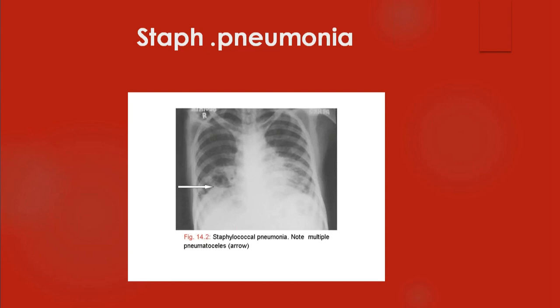You can see the staph pneumonia here. In the right lower zone, there is an air containing space that is called pneumatocele. It is surrounded by a zone of consolidation. So the diaphragmatic outline is also seen. That means possibly it is involving the right mid zone. Probably it may be in the middle lobe. Next slide.